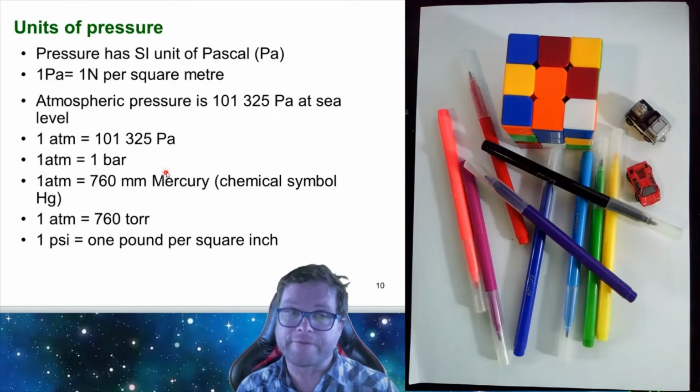We often give this pressure another name. If it's 101,325 pascals, we refer to that as 1 atm or 1 atmosphere. So if you hear 2 atmospheres, then you know that the pressure they're referring to is 2 times this number here. 1 atmosphere is also referred to as 1 bar.